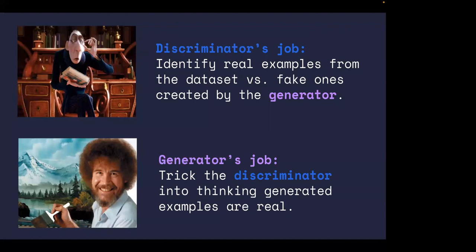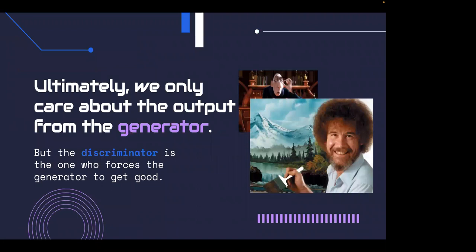So here I'm sort of specifying exactly what the job is of each of these two enemies. The discriminator needs to identify real examples versus fake ones created by the generator. And the generator's job is to trick the discriminator into thinking that the generated examples are real. So if you've done some machine learning before, you maybe are familiar with the idea of a loss function. If not, that's okay. But the idea here is that you want to have a really clear picture of what does success look like and what does failure look like. And then once you have that, you can just tell the computer to go wild and try to be more successful. It's sort of like getting grades in school.